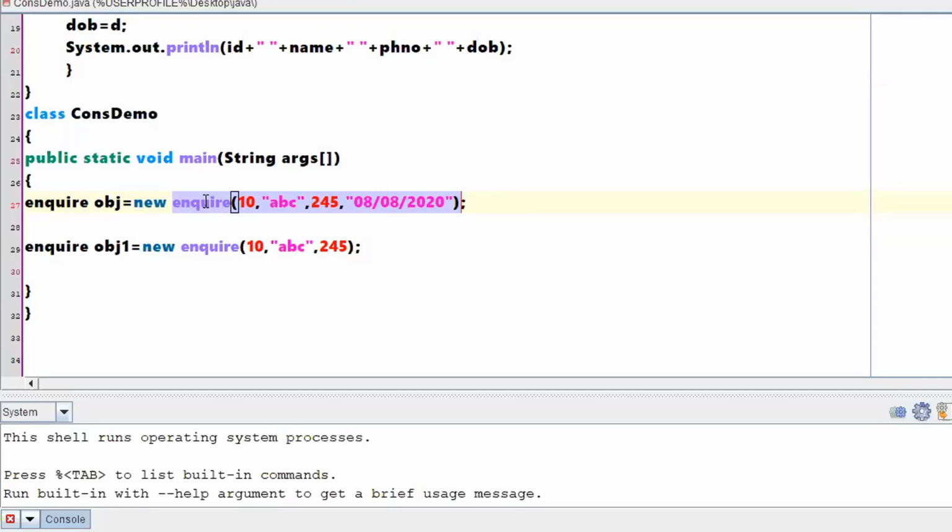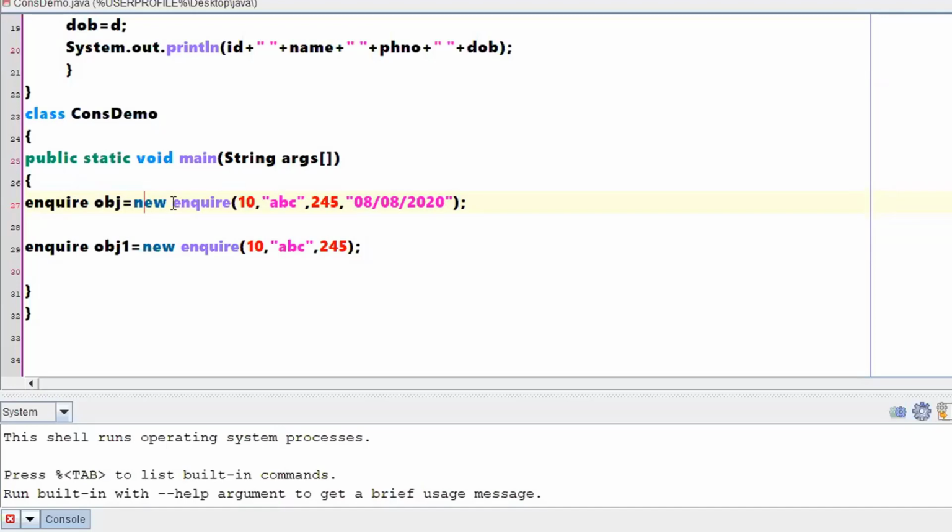As a constructor is responsible, the constructor is called automatically, and these values are assigned to those instance variables. Clear? Understood what I was explaining? New keyword is responsible for creating an object, and a constructor is responsible for initializing the values of instance variables. So when you are creating an object, the new keyword is responsible for just the creation of the object, right?